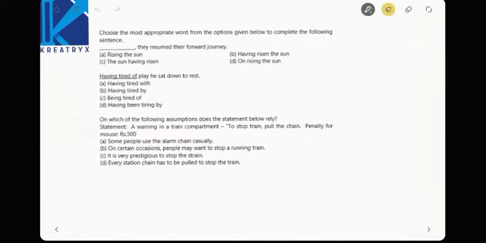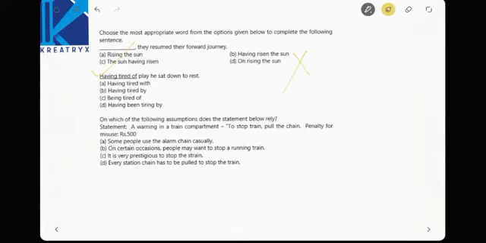Next one, choose the most appropriate word from the options given below to complete the sentence. Dash, they resumed their forward journey. Rising the sun, no, wrong one. Having rising the sun, no, sorry, the sun will rise every morning. Having rise is a blunder. On rising the sun is also wrong. The sun having risen. After seeing this, they started their journey. Right? This is the correct one.